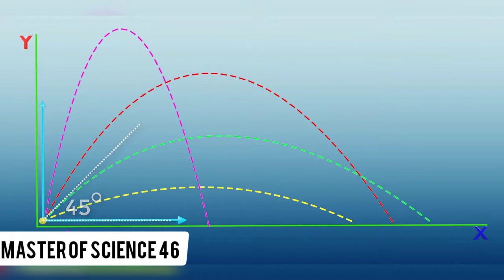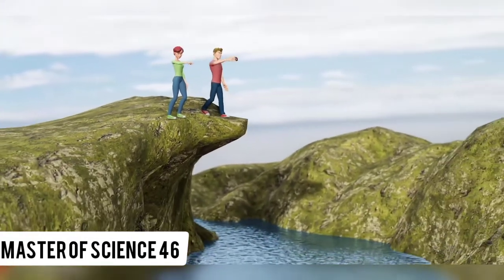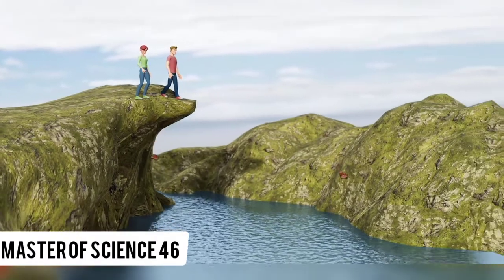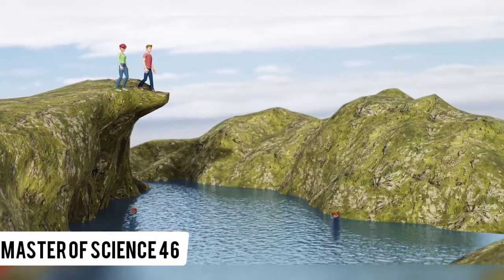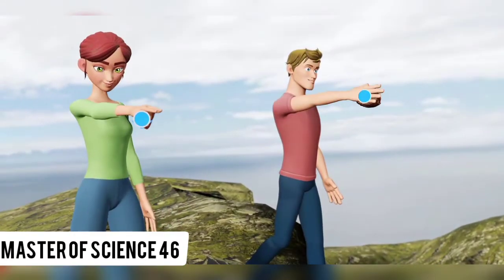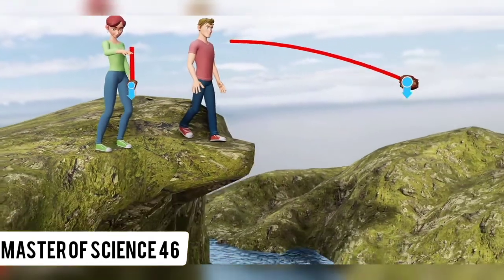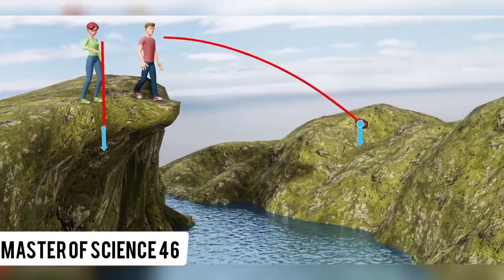With this understanding of projectile motion, it becomes quite easy to solve the question we posed at the beginning of the video. The time it takes for the stone to hit the ground depends only on its vertical velocity. Even if you have given a high horizontal velocity to your stone, its vertical component is zero. This means both the stones have the same vertical component of velocity at the beginning, zero. This velocity will increase over time due to the effect of gravity, but with the same magnitude.